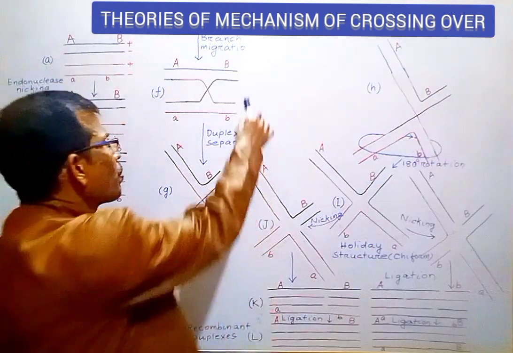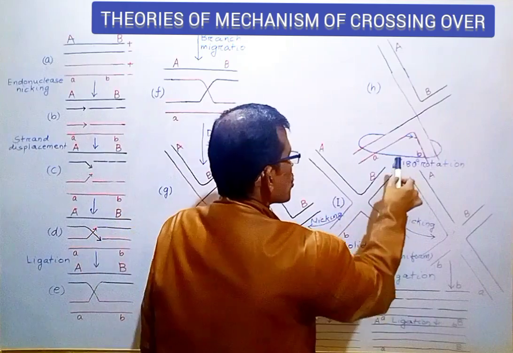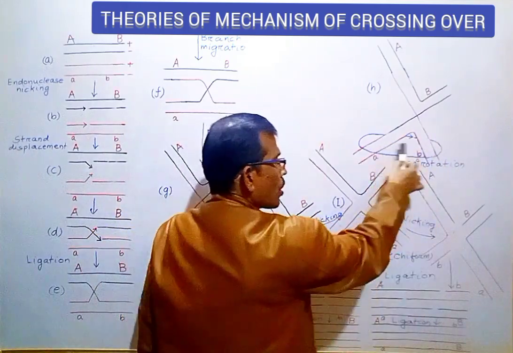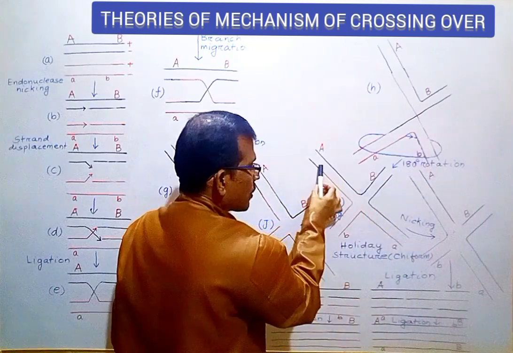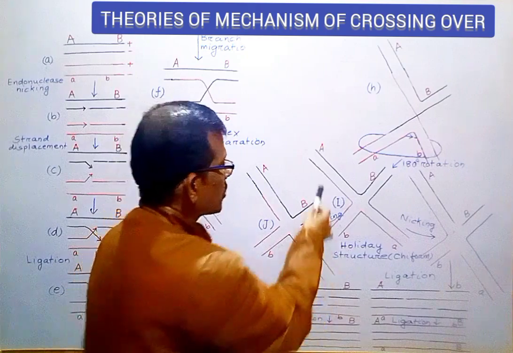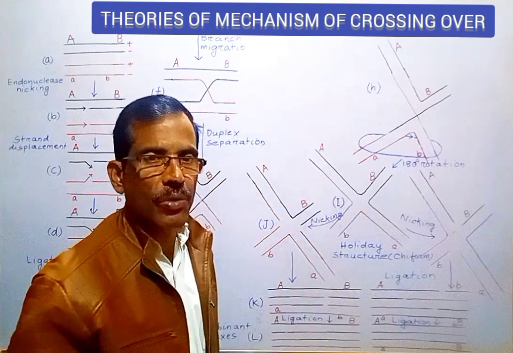If the heteroduplexes are bent and the bottom portion rotated by 180 degrees as shown in this figure, an intermediate planar structure is obtained. The structure is known as the chi-form or Holliday structure.